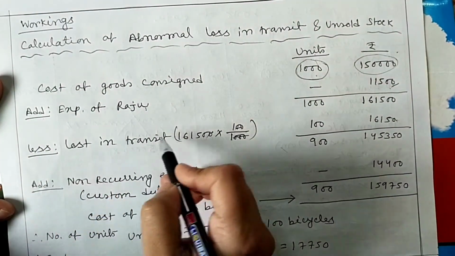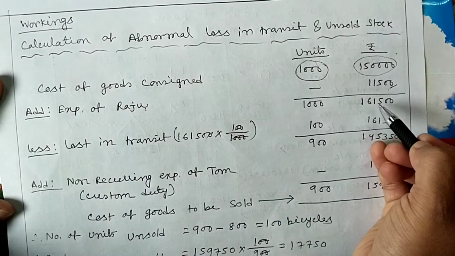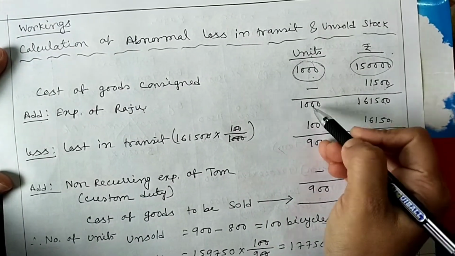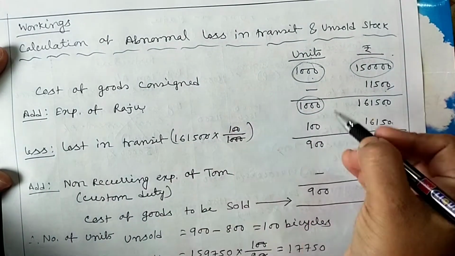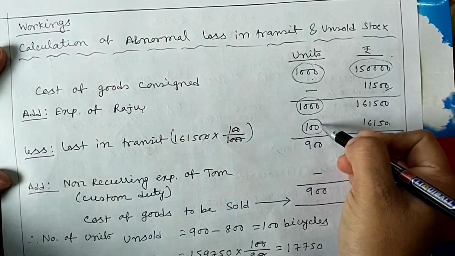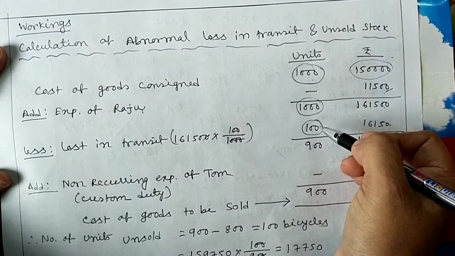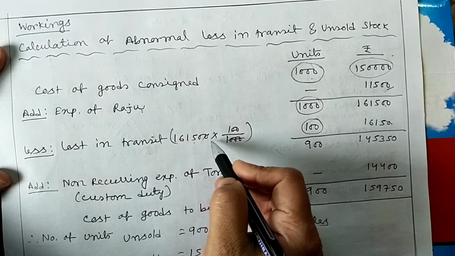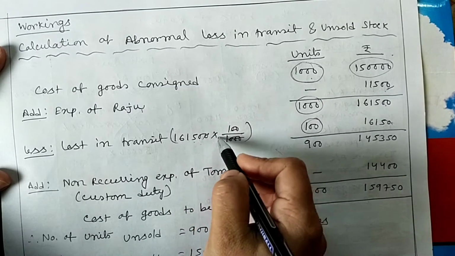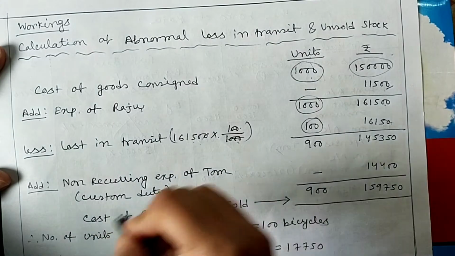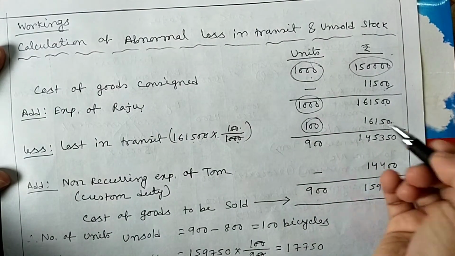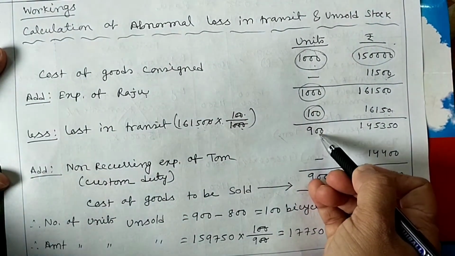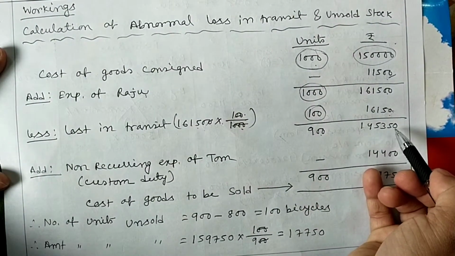Less lost in transit. 1,61,500 for the unit of 1,000. Then how much for the unit of 100? Because 100 units are lost in transit. So 1,61,500 into 100 by 1,000. We get 16,150. After deducting all of this, we get 900 in units and 1,45,350 in amount.